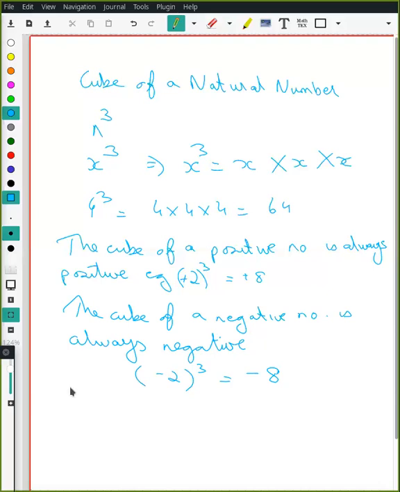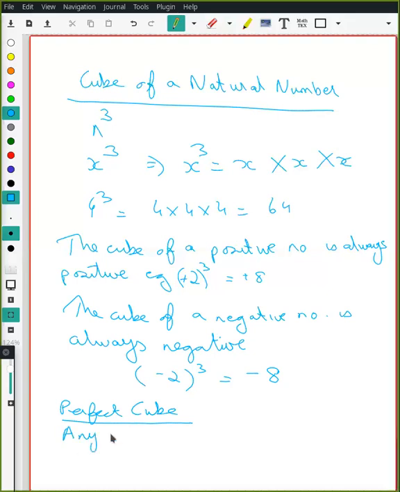Okay, that is the cube of a natural number. Then we have something called a perfect cube. What is a perfect cube? Anyone? Similar to the perfect square. A perfect cube is any number which is the product of 3 identical numbers.